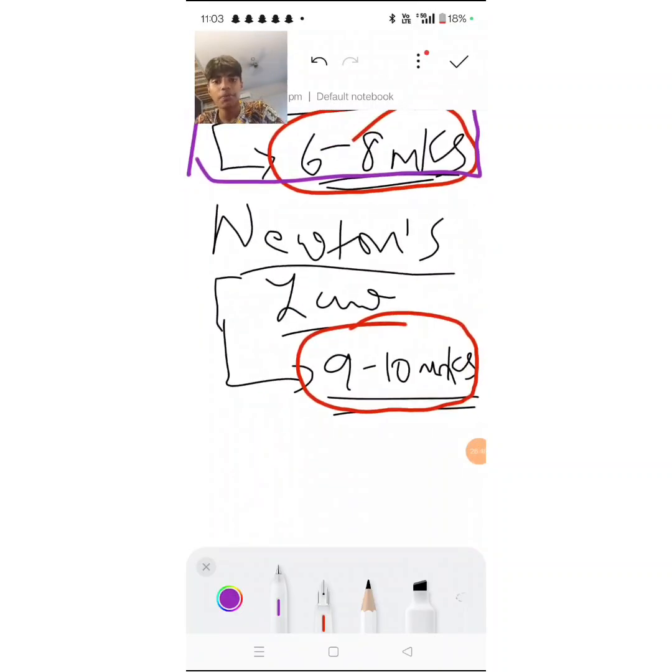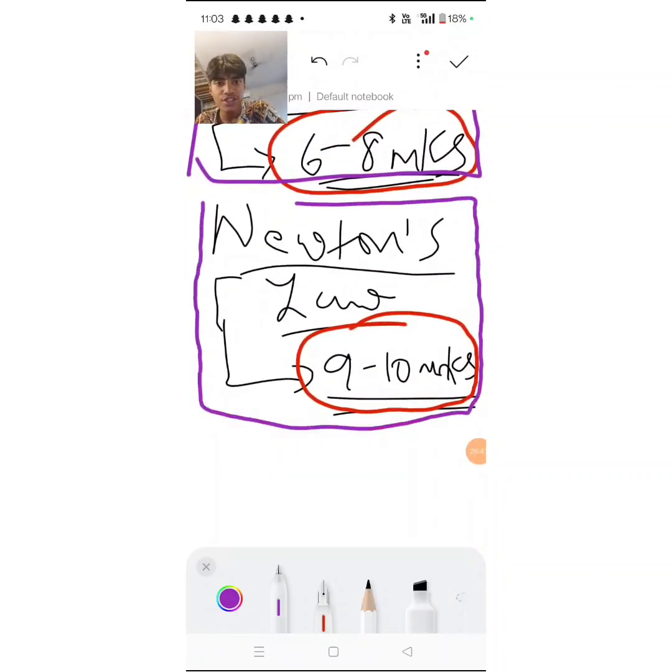Last chapter that we are discussing is probably the most important chapter, the most weightage, that is Newton's law. Newton's 3 laws of motion. Third law is very easy. Every action has an equal and opposite reaction. Know the two different forces, the tension force and the weight force that act on it, right? Remember they are equal in magnitude but opposite in direction. That is something you'll also learn in 10th grade in the concept of couple, right? You'll have to apply this Newton's third law of motion.